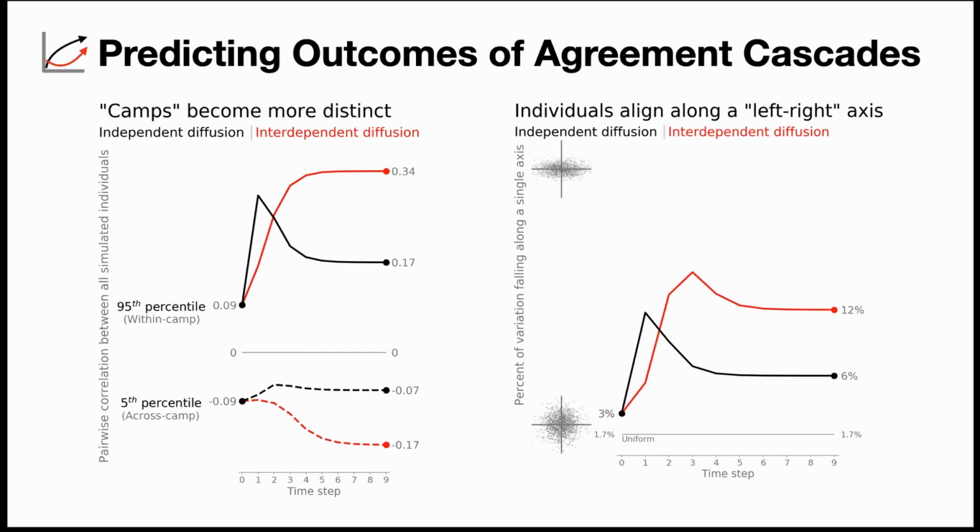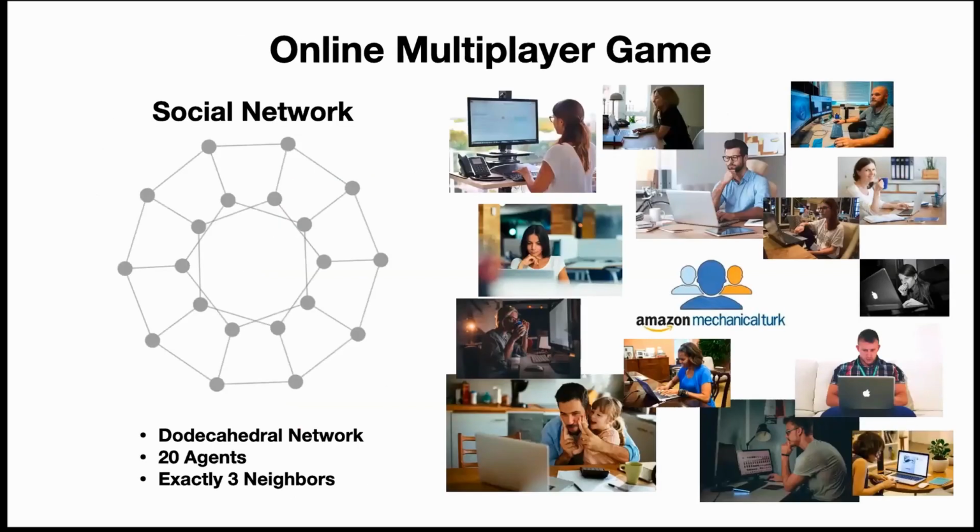Now, this is all well and good, but it's just a simulation, and I've just told you about the logical consequences of a few ideas. Can we actually see the effect in the real world? So I'm going to show you the result of an experiment that's currently in progress, and I wish I could show you the full results, but things got a little delayed with the coronavirus changes, so you get to see things as they're in process.